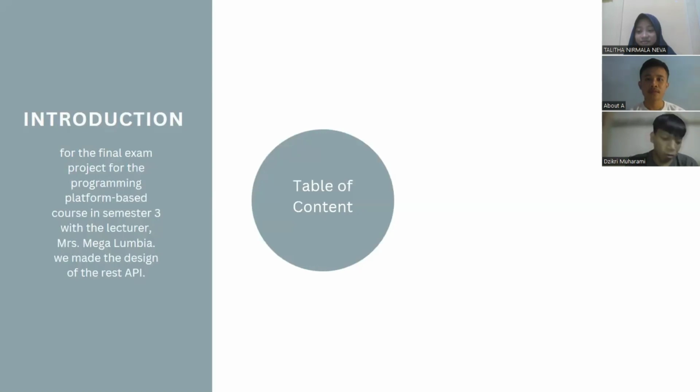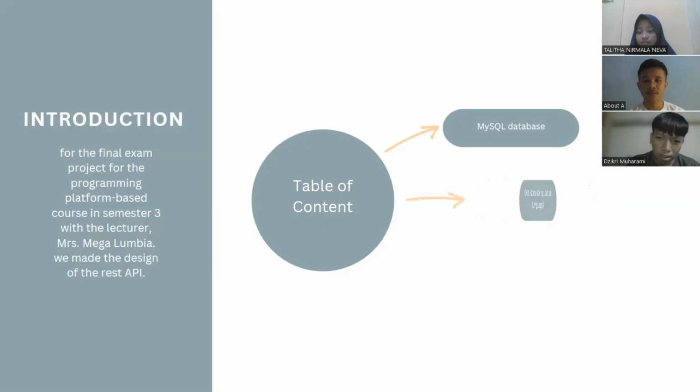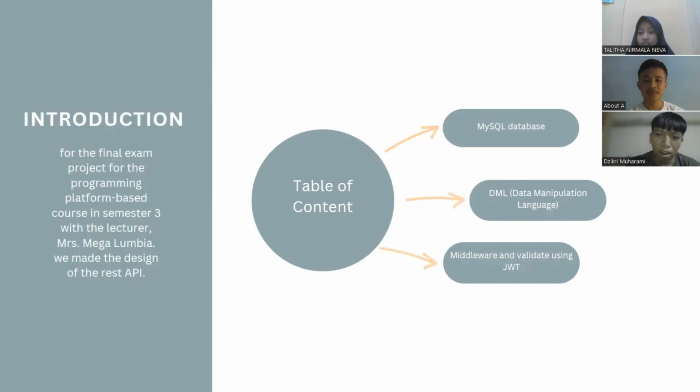Okay, table of contents. We have three subjects for this presentation. The first, MySQL database. Second is DML or data manipulation language. And the third is middleware and validating data using JWT. Okay, the first, I will explain about MySQL database.